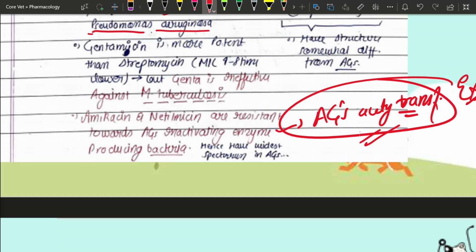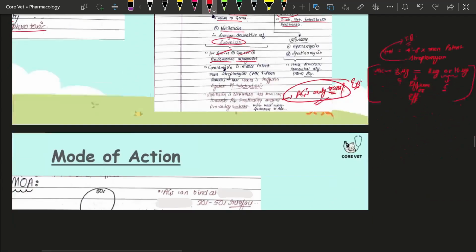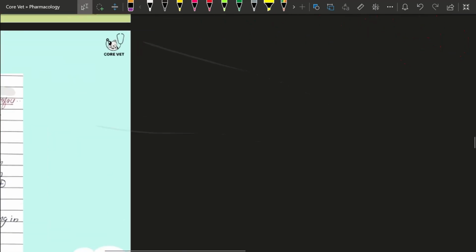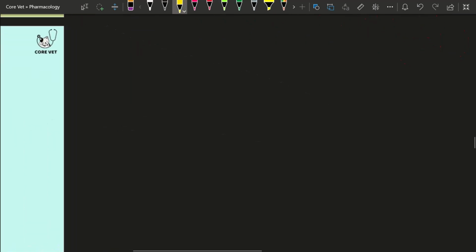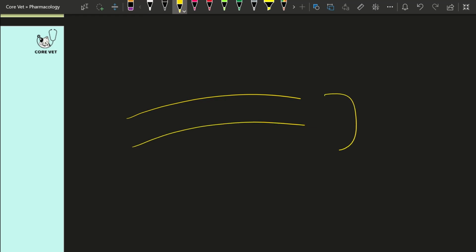Right? So moving towards the next part, which is the mode of action. So remember, let's come to here. Consider this is the cell wall of the bacteria. Right? Cell wall of the bacteria. Right? And this is my aminoglycoside drug. Okay, so first of all, what happens to get penetration towards the inside of the cell?